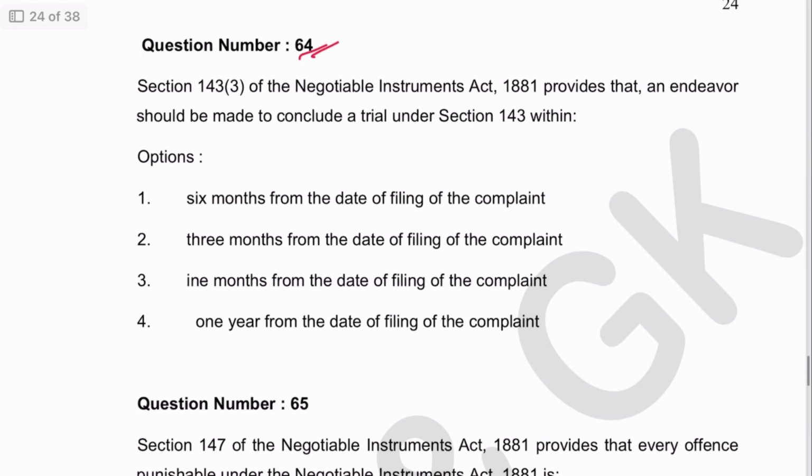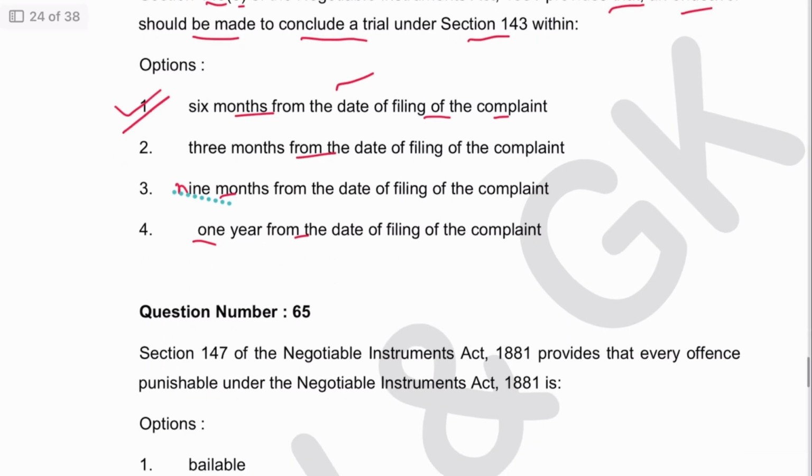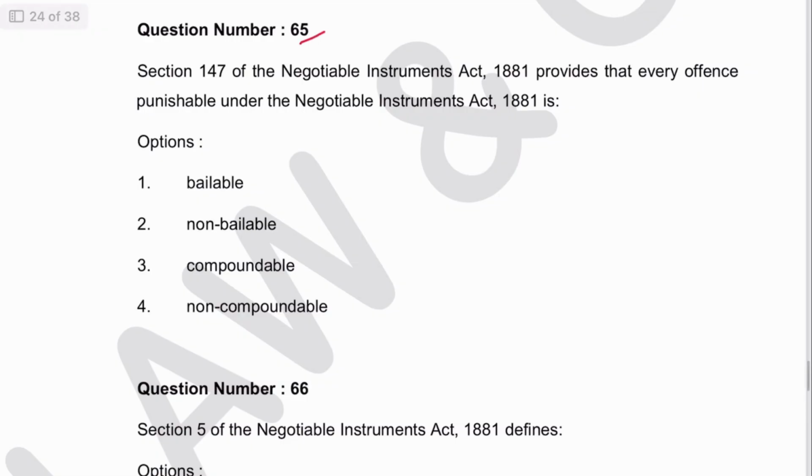Next 64. Section 143(3) of Negotiable Instrument Act provides that an endeavor should be made to conclude a trial within 6 months from the date of filing of the complaint, and 3 months and 9 months or 1 year. It mentions a time period of 6 months. So 1 is the answer. Next 65. Section 147 of NI Act provides that every offence punishable under Negotiable Instrument Act is compoundable. 3 is the answer. Bailable it is anyway.